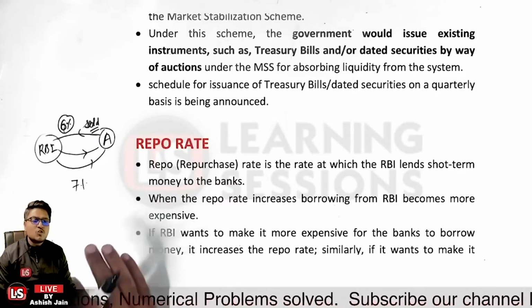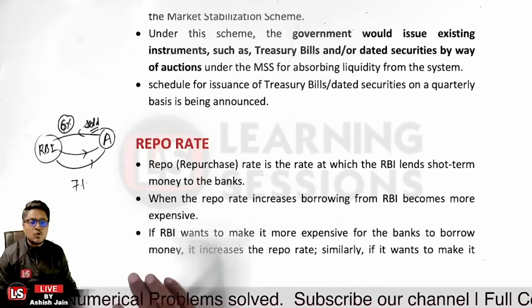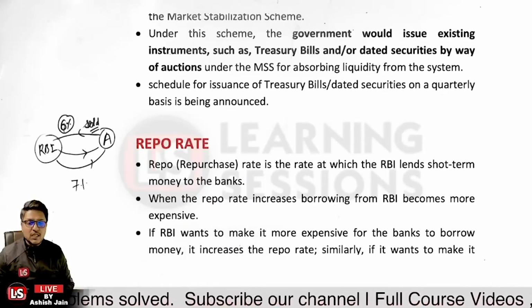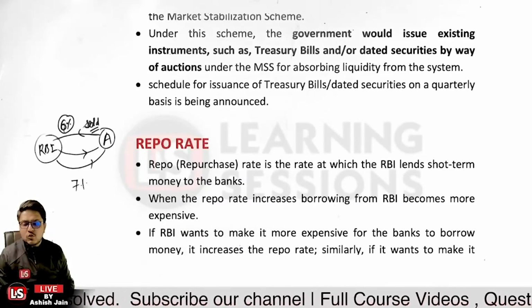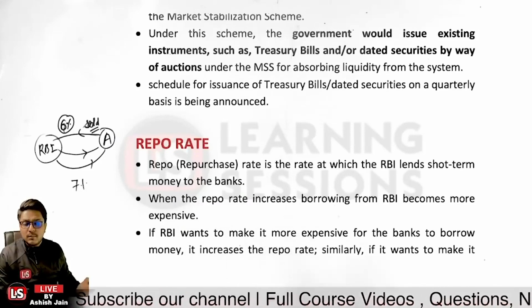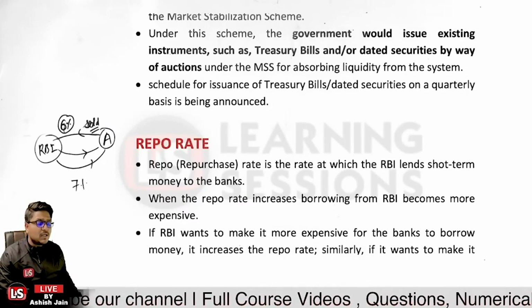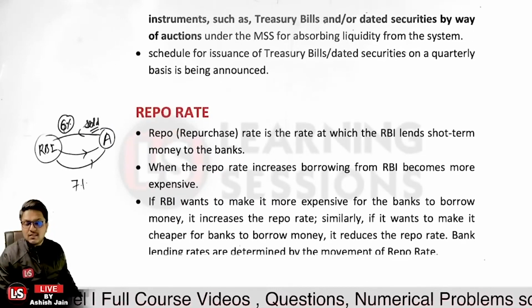If RBI wants to make it more expensive for the banks to borrow money, it increases the repo rate. If the RBI wants to make borrowing cheaper, it decreases the repo rate.